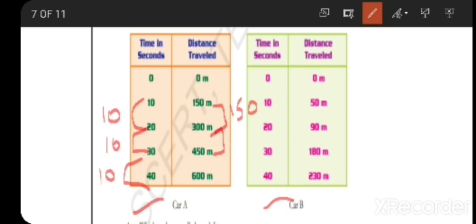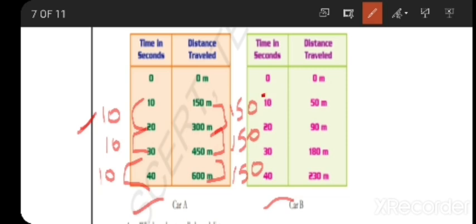300 meters to 450 meters, how many meters? 150 meters. 450 to 600, how many meters? 150 meters. 300 minus 150 is 150, 450 minus 300 is 150, 600 minus 450 is 150. Listen. In 10 seconds, he travelled 150 meters. When the time is 20 seconds, he travelled 300 meters. When the time is 30 seconds, he travelled 450 meters. That means for every 10 seconds, he travelled 150 meters only.